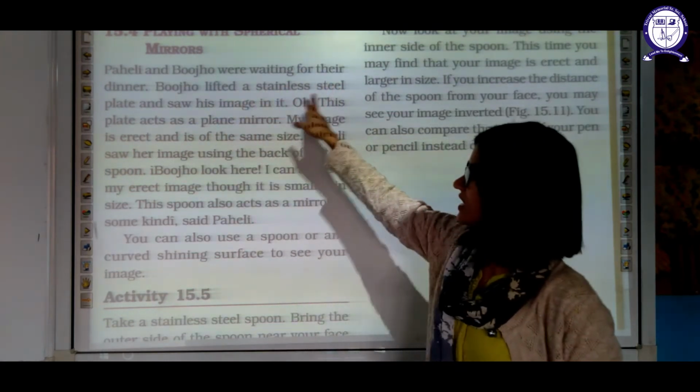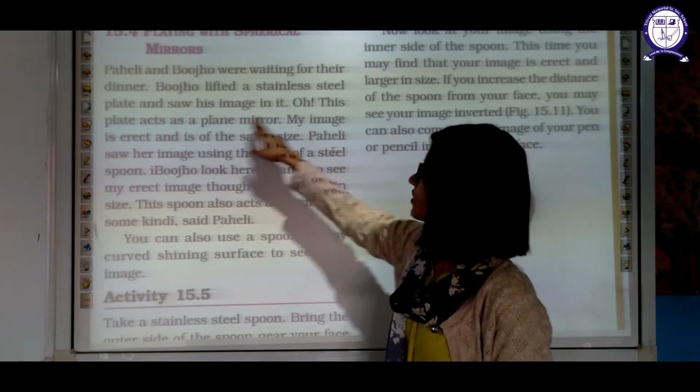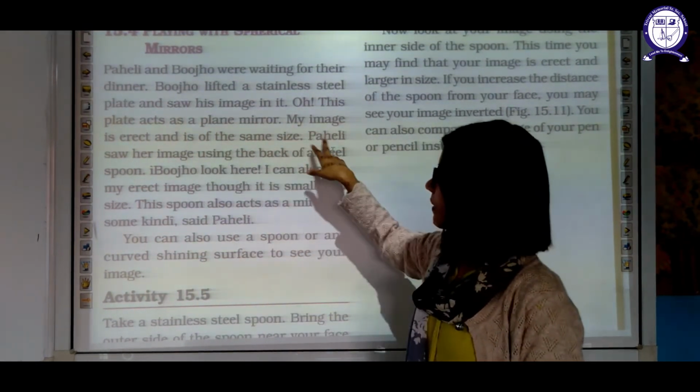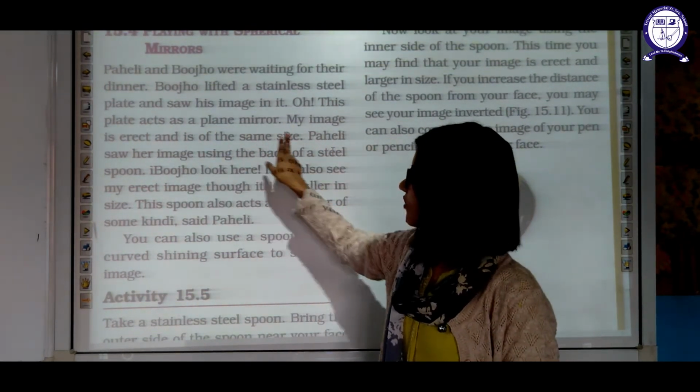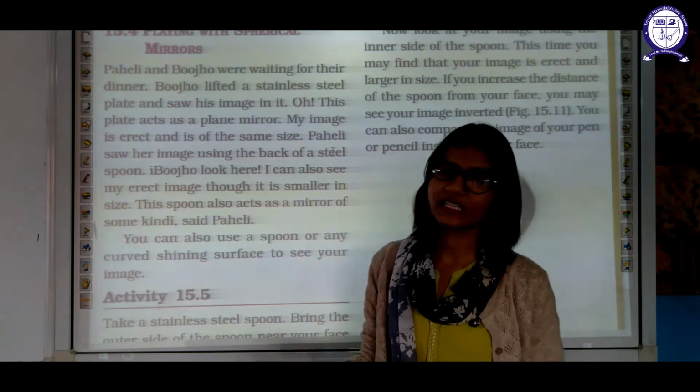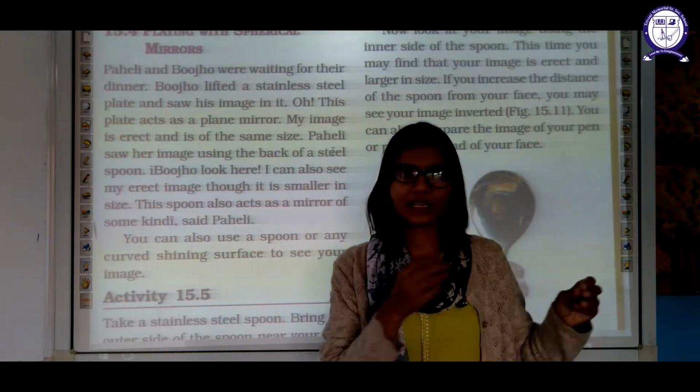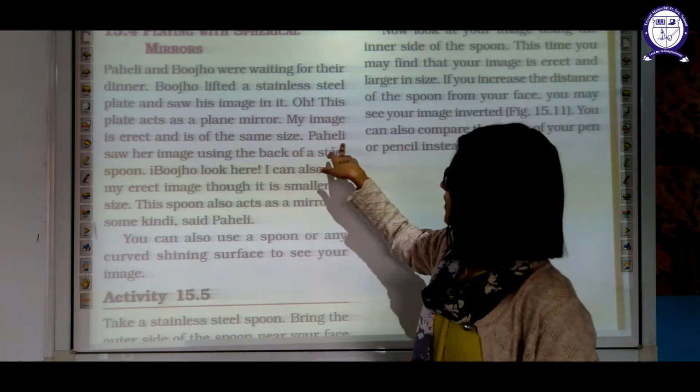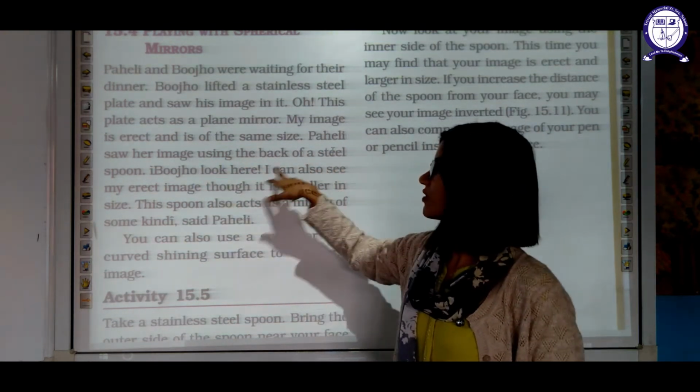Bujo lifted a stainless steel plate and saw his image on it. Oh, this plate acts as a plane mirror. My image is erect and is of the same size. Bujo thought that it is forming the image like the image formed by a plane mirror. Paheli saw her image using the back side of a steel spoon.